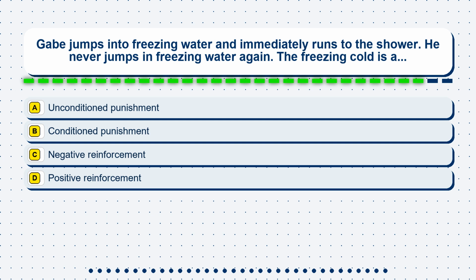Question 23. Gabe jumps into freezing water and immediately runs to the shower. He never jumps in freezing water again. The freezing cold is a: Option A. Unconditioned punishment. Option B. Conditioned punishment. Option C. Negative reinforcement. Option D. Positive reinforcement.